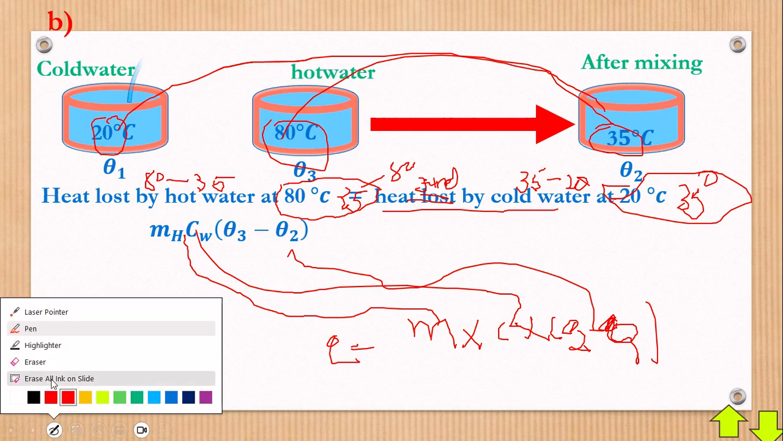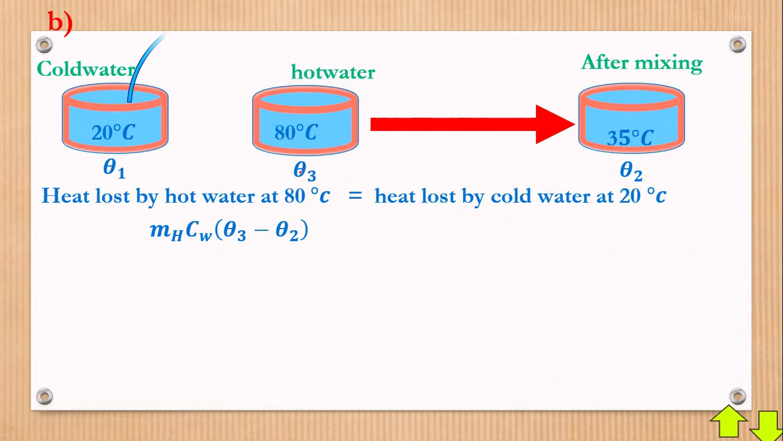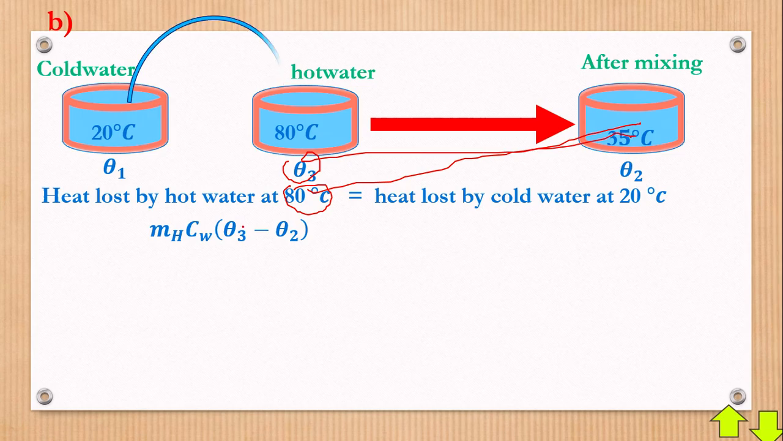One would ask, why are we saying theta 3 minus theta 2? I said you compare, we have this one at 80, but you compare it with the final temperature of 35. The biggest is 80. So that will be theta 3 minus theta 2. We have it right here. Theta 3 as that, theta 2 as that.